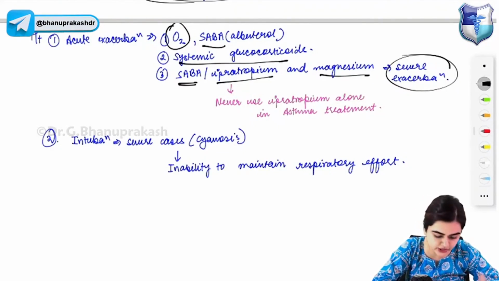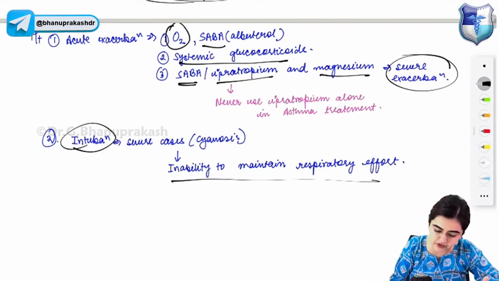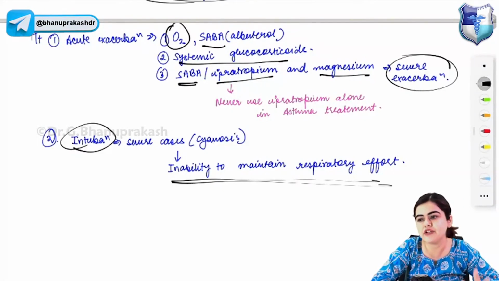Coming to intubation. So treatment in case of acute exacerbation, you will give oxygen to the patient, you will give SABA, you will give systemic glucocorticoids, or you have to give ipratropium or magnesium in case of severe exacerbation. And in severe cases, if you find that the patient is going into cyanosis, sometimes you may have to intubate the patient. So in severe cases, when the patient is unable to maintain the respiratory effort and is going into cyanosis, then you have to perform intubation. Yes, beta blockers are avoided in asthma because they cause bronchospasm.